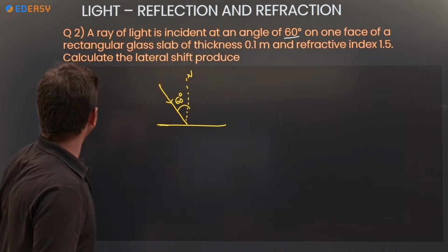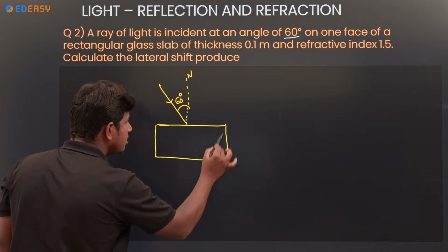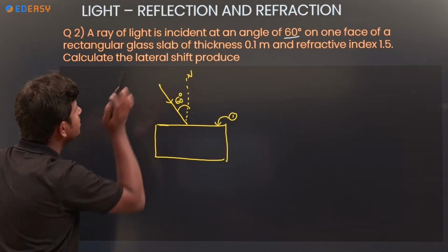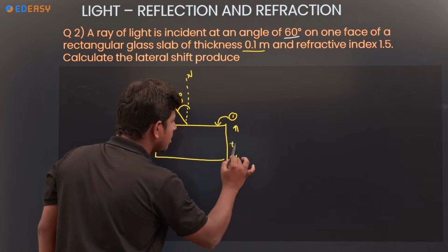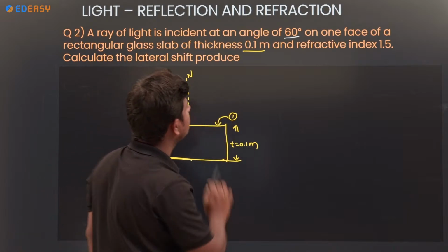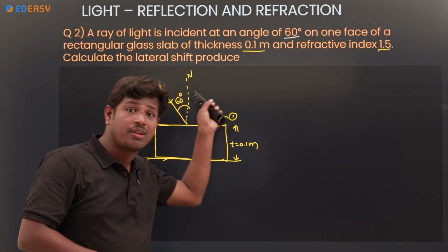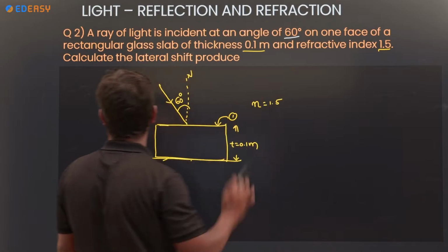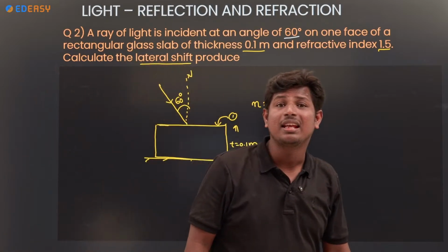The ray is incident on one face of a rectangular glass slab. So let us take a rectangular glass slab; this is the first face, and with it the angle is 60 degrees. Let us take the thickness as 0.1 meter. The refractive index we need not find out, since the problem gives it: 1.5. Calculate the lateral shift.